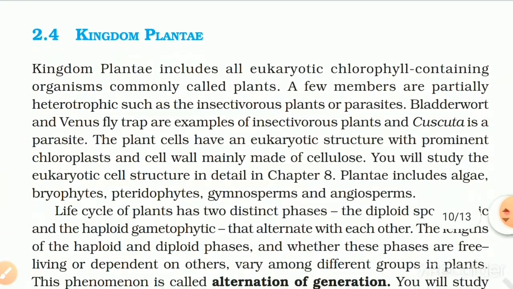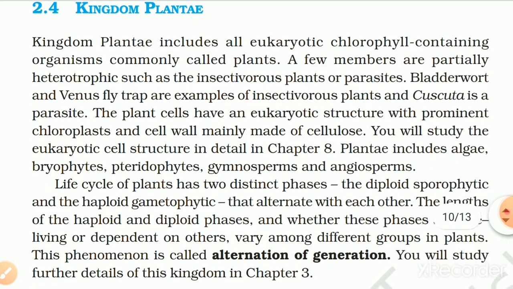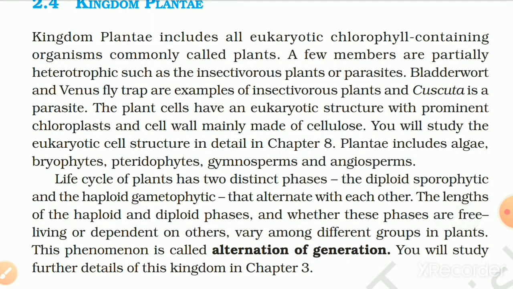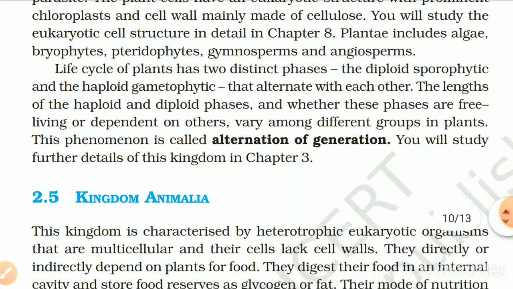2.4 Kingdom Plantae. Kingdom Plantae includes all eukaryotic chlorophyll-containing organisms commonly called plants. A few members are partially heterotrophic, such as insectivorous plants or parasites. Bladderwort and Venus flytrap are examples of insectivorous plants and Cuscuta is a parasite. The plant cells have a eukaryotic structure with prominent chloroplasts and a cell wall mainly made of cellulose. You will study the eukaryotic cell structure in detail in chapter 8. Plantae include algae, bryophytes, pteridophytes, gymnosperms and angiosperms.